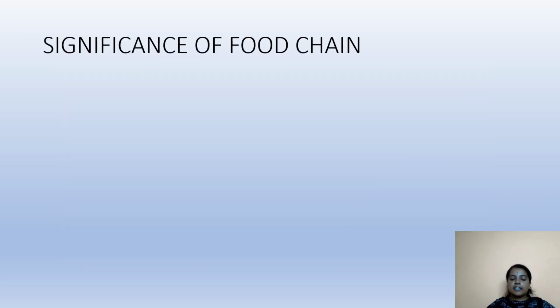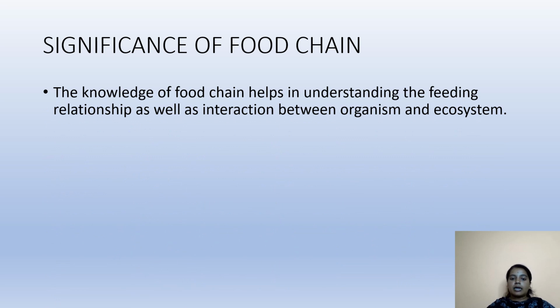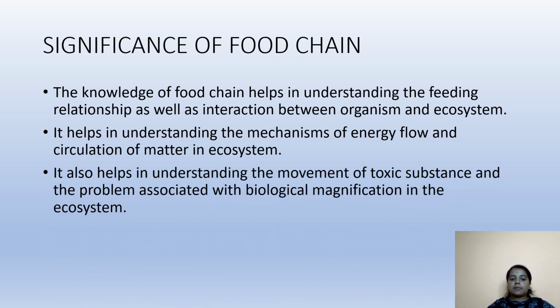What is the significance of food chain? The knowledge of food chain helps in understanding the feeding relationship as well as interaction between organism and ecosystem. It helps in understanding the mechanism of energy flow and circulation of matter in ecosystem. It also helps in understanding the movement of toxic substances and the problems associated with biological magnification in the ecosystem.